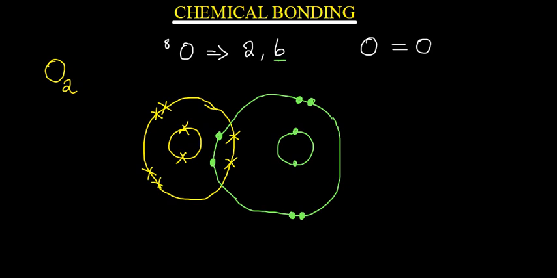Now we need to make sure that we count each oxygen should have 8 electrons in the outermost shell. So for this one, 1, 2, 3, 4, 5, 6, 7, 8. That will also be the same one with the one I've drawn in green. So now each oxygen has got 8 electrons in the outermost shell. You can see these 2 electrons. This is a bond. These 2 electrons is a bond. This is what forms a double bond between each oxygen molecule. Is that okay? Okay, good. So you need to make sure that you know this structure, because they can ask you to draw.